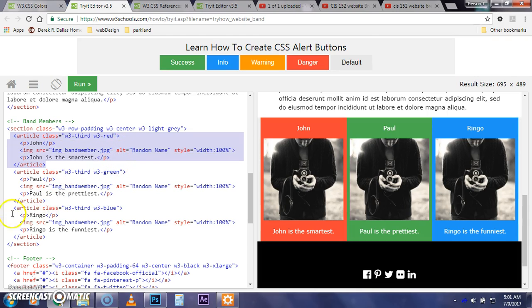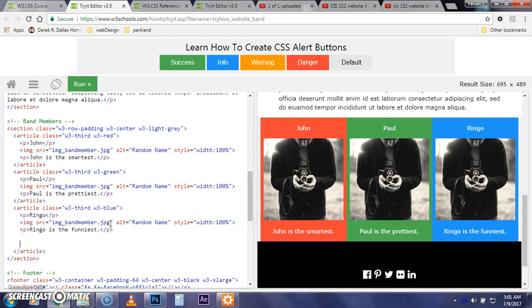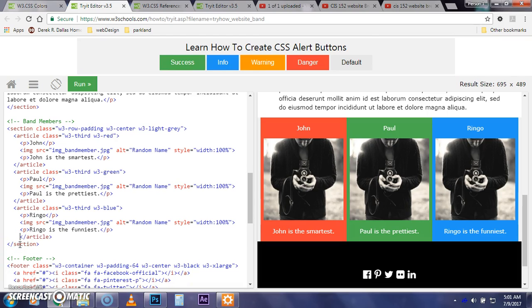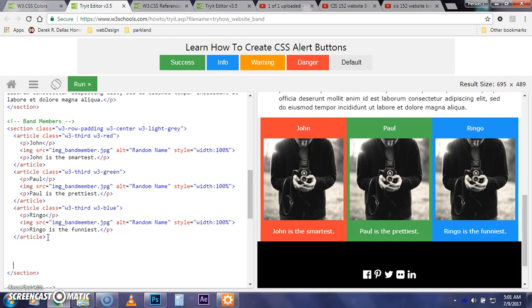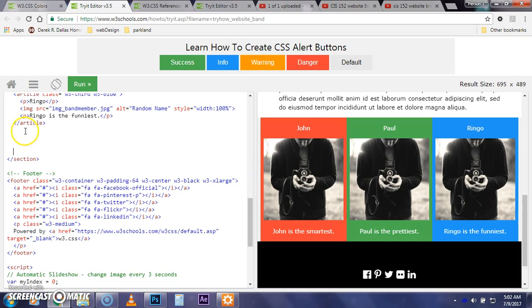Control copy. I'm going to add it after Ringo down here. Oops, I don't want to take out Ringo's article ending tag. So we've got to be careful. But I do want to keep, I'm staying within that section, but I'm going to add a new article.